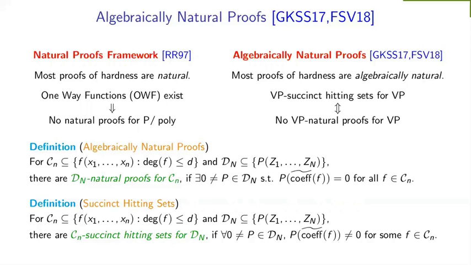Once we observe that and replace both C and D with VP, we just get the statement above immediately.